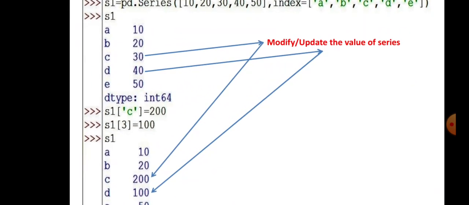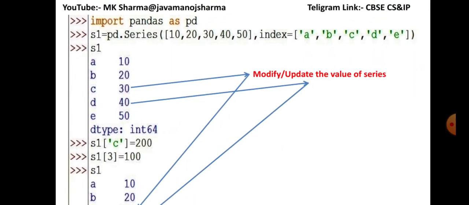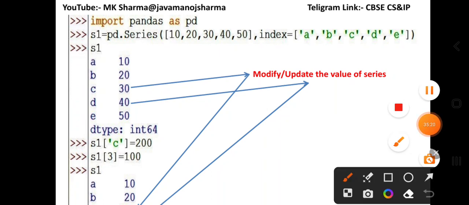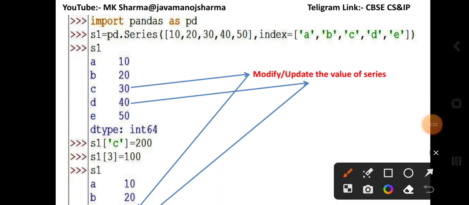What happens when you want to modify values of a series? If you want to modify values of a series, then the same concept is used here. You can create a series, that is the series data, and that is the index part.